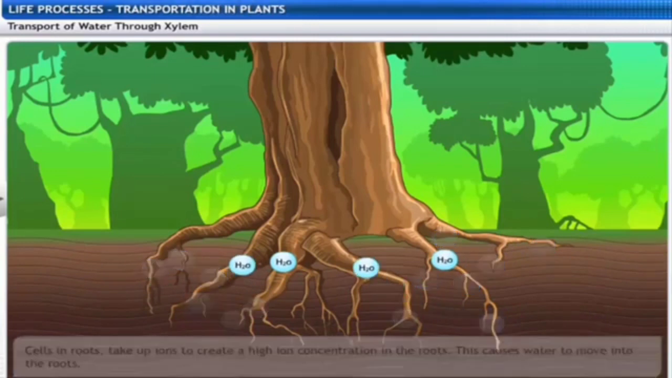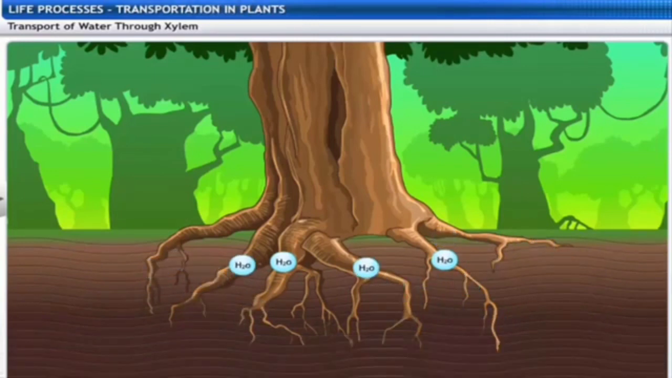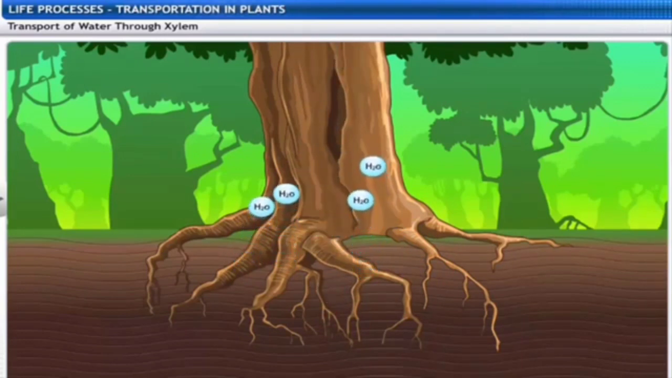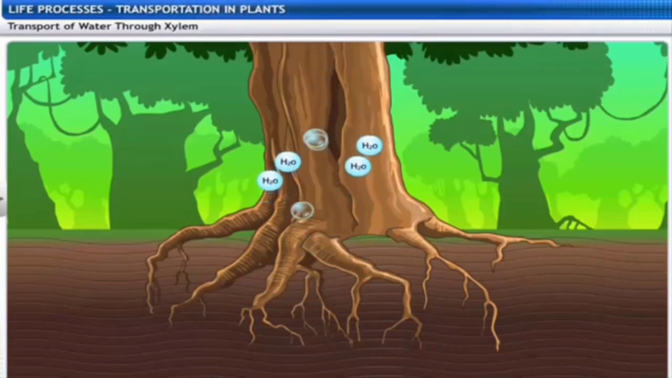Therefore, most minerals enter the root by active absorption. This needs energy in the form of ATP. Then it is transported to all the parts of the plant through xylem along with water.